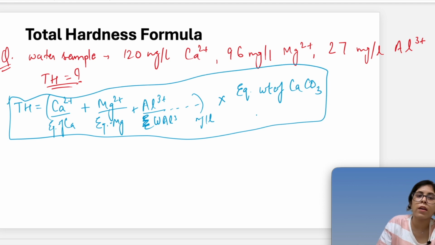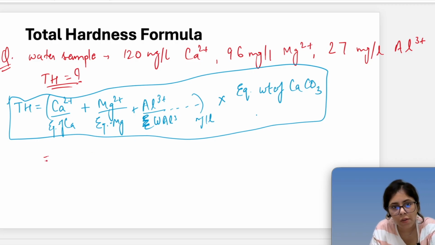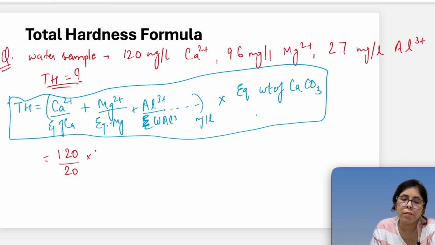So this is the formula that works. Now if I want to calculate this total hardness, it is 120 milligram per liter divided by the equivalent weight of calcium. The atomic weight is 40 and the equivalent weight is 20, and then I multiply by 50.